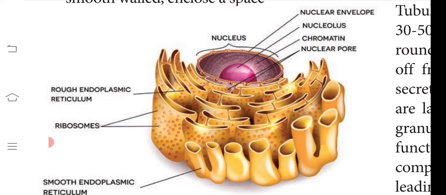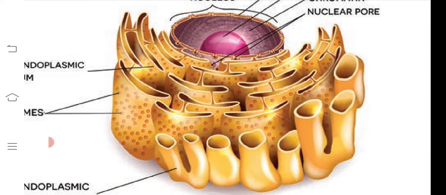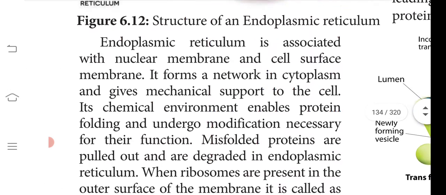Okay, so when you see the endoplasmic reticulum, you can have a look at this picture. It will be like a connection between the nucleus and the plasma membrane. Okay, so this membrane bound endoplasmic reticulum is a connection between the nucleus and the plasma membrane. Whatever material is to be transported from the nucleus to the plasma membrane or from the plasma membrane to the nucleus will be done through the endoplasmic reticulum.